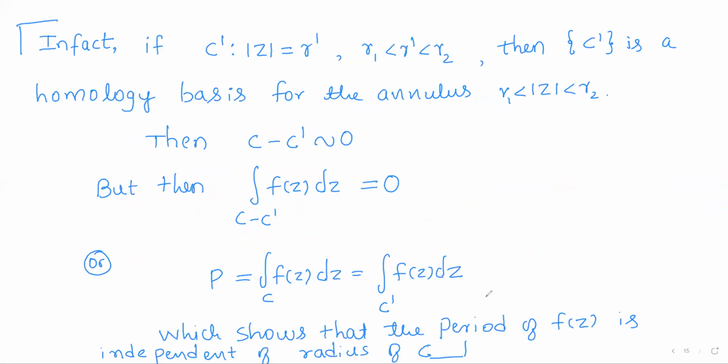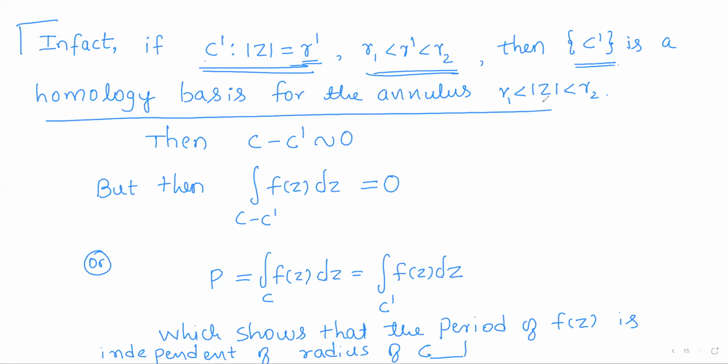In fact, if C dash is any other circle with some radius R dash in the same annulus, then this singleton set C dash will form once again a homology basis for the annulus R1 less than modulus of z less than R2.